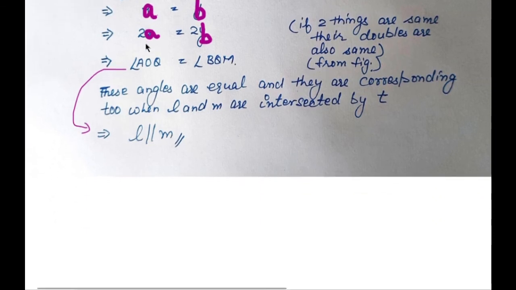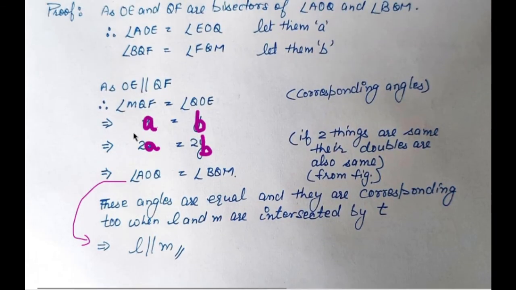They are equal because we have followed this series of steps, that A equals B, 2A equals 2B, and they are equal because we proved 2A equals 2B. They are not proved equal because they are corresponding. In fact, now we are going to use it as they are equal and as they are corresponding. So they are equal because of this. So the reason corresponding will not come here.